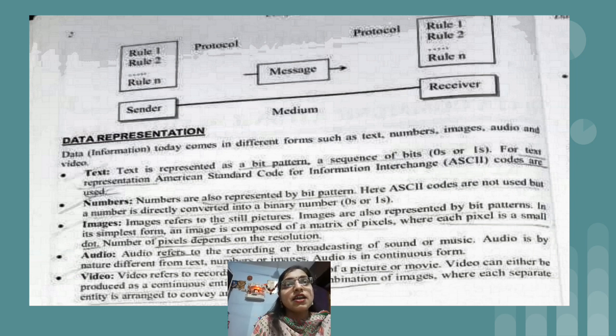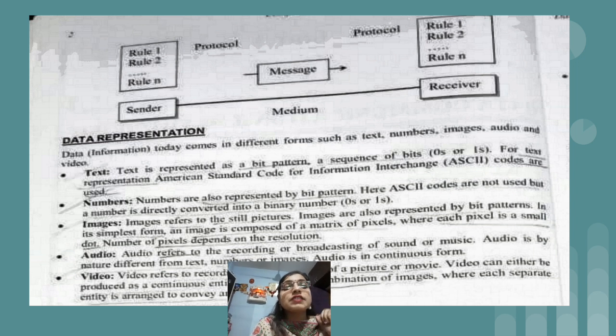The message. And this is the reason why from sender to receiver there is a message with an arrow. It shows the direction, that is the message is sent from the sender and it is received by the receiver. Okay. So this is your diagram, which is very important or compulsory to draw if you have a theory question on explaining the components of the data communication system.